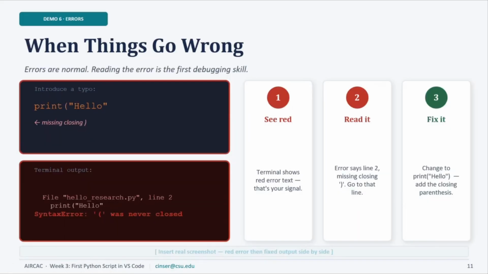Some errors we can resolve ourselves if we know Python, or we can resolve them with the AI tool itself. We can tell it, we found this error, please correct it. I'm showing these two errors because they are very simple to understand and detect.